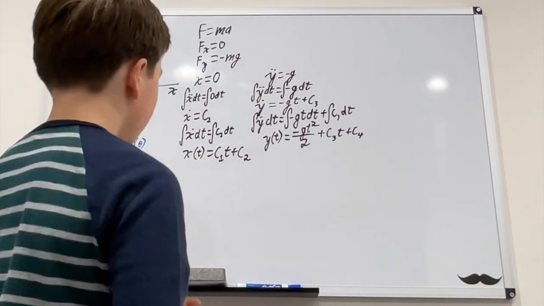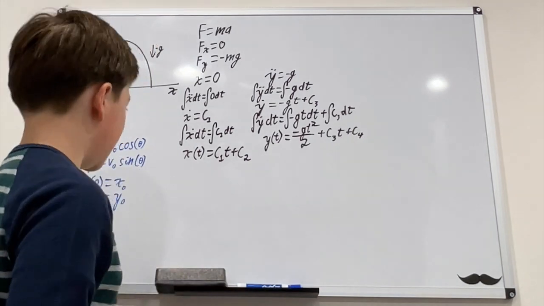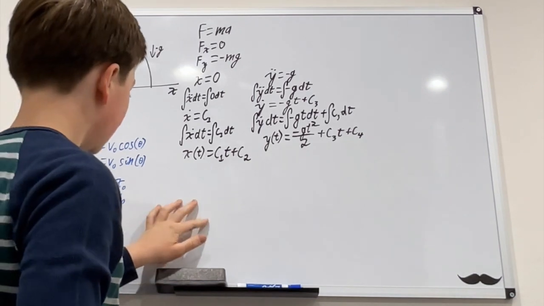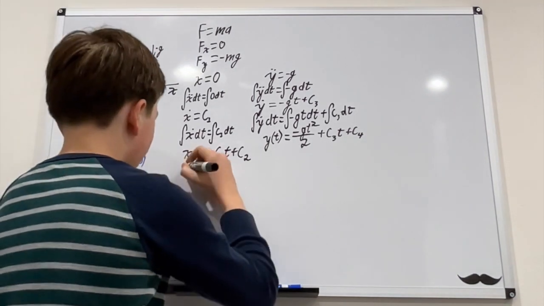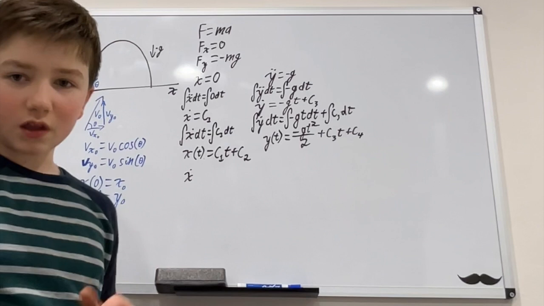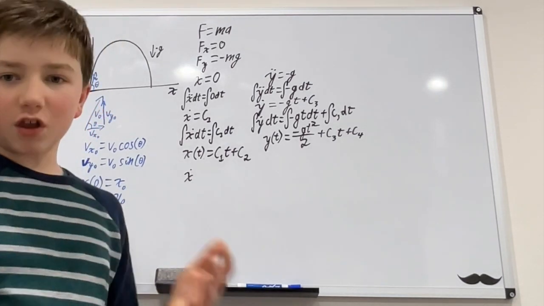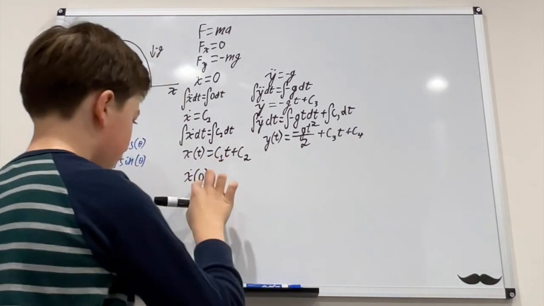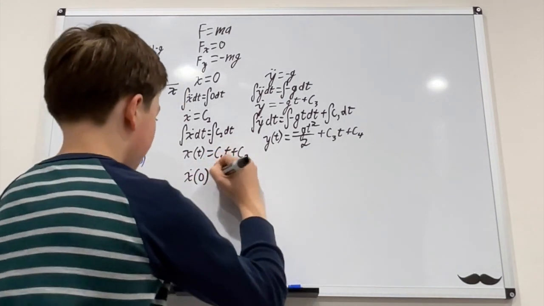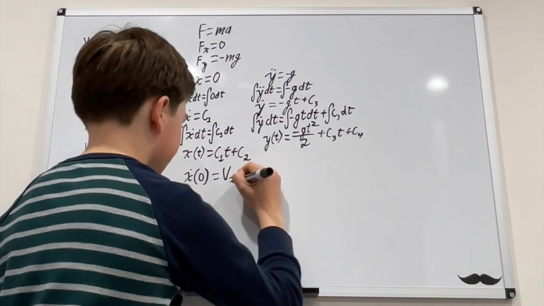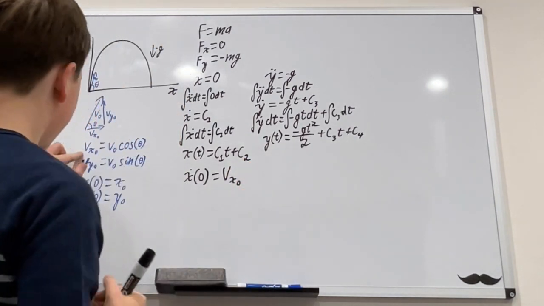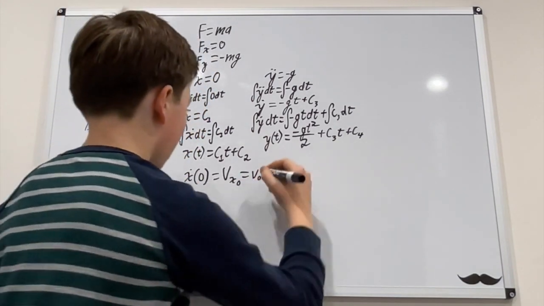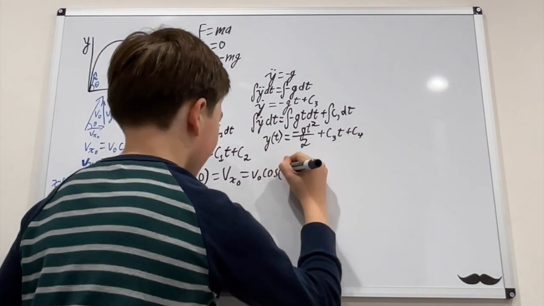Okay, the next step is to sub in the initial conditions that we figured out here. First of all, we know that x dot is the x component of the velocity, v sub x. And x dot of 0 will be v sub x naught, and we know from our initial conditions that this equals v naught times cosine of theta.